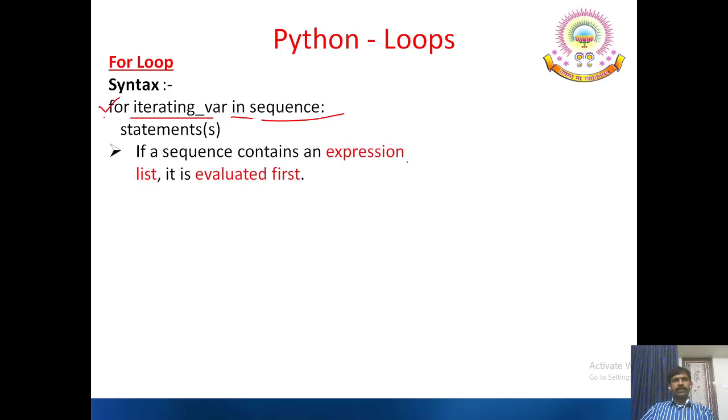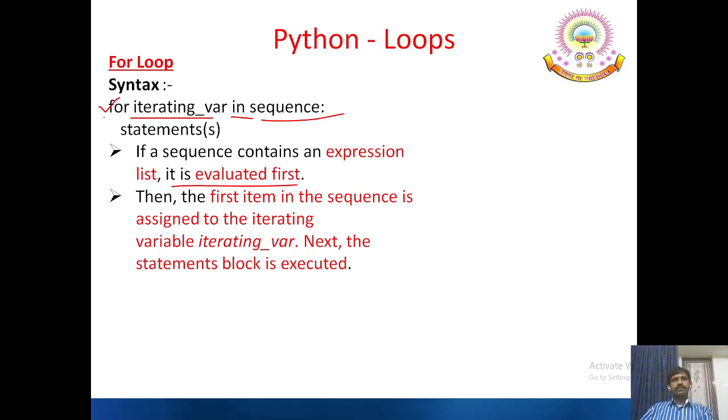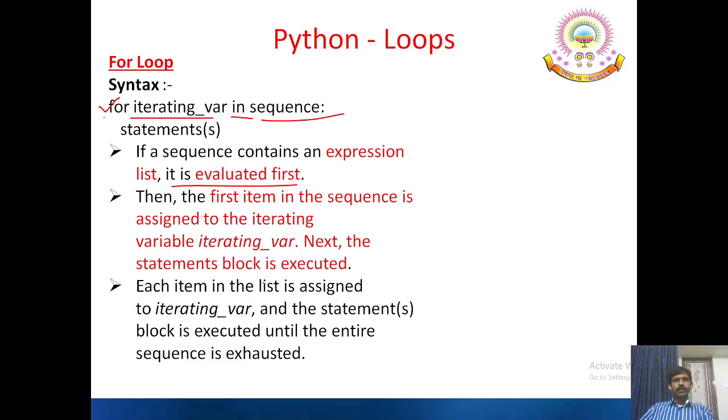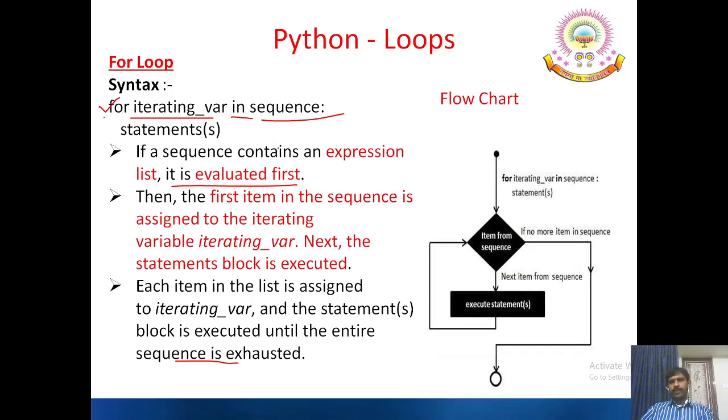If a sequence contains an expression list, it is evaluated first. Then the first item in the sequence is assigned to the iterating variable. Next, the statement block is executed. Each item in the list is assigned to the iterating variable and the statements block is executed until the entire sequence is exhausted. Sequence means you may specify it as 1, 2, 3, 4, 5, 6, 7, 8, 9, 10. So 10 times the loop is repeated.